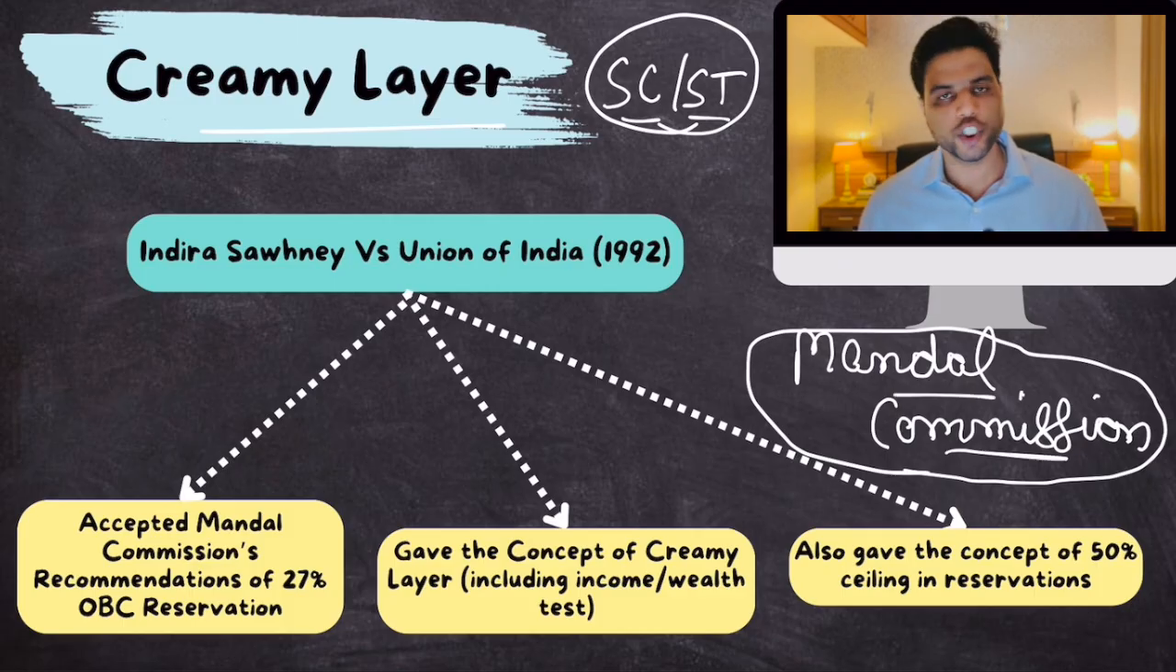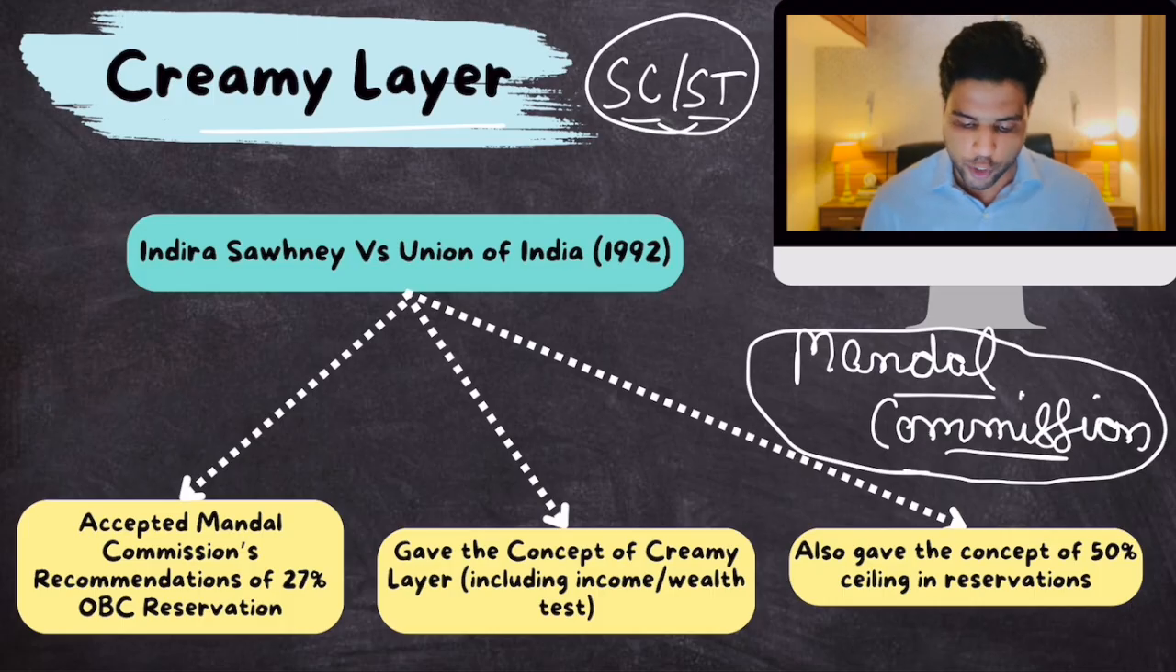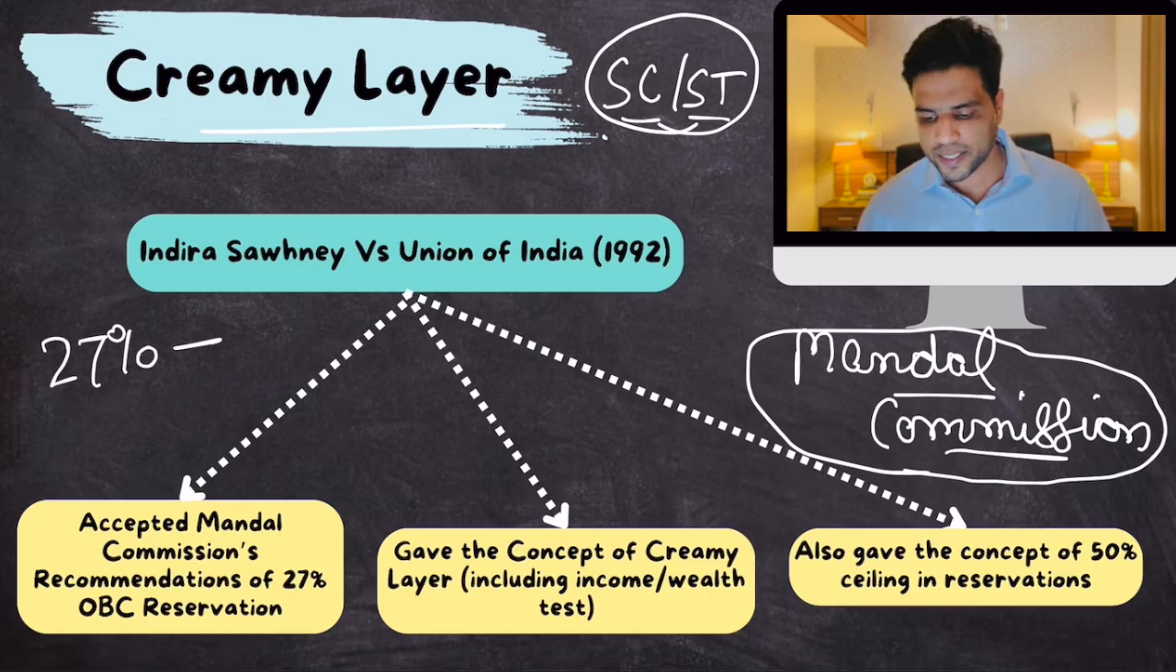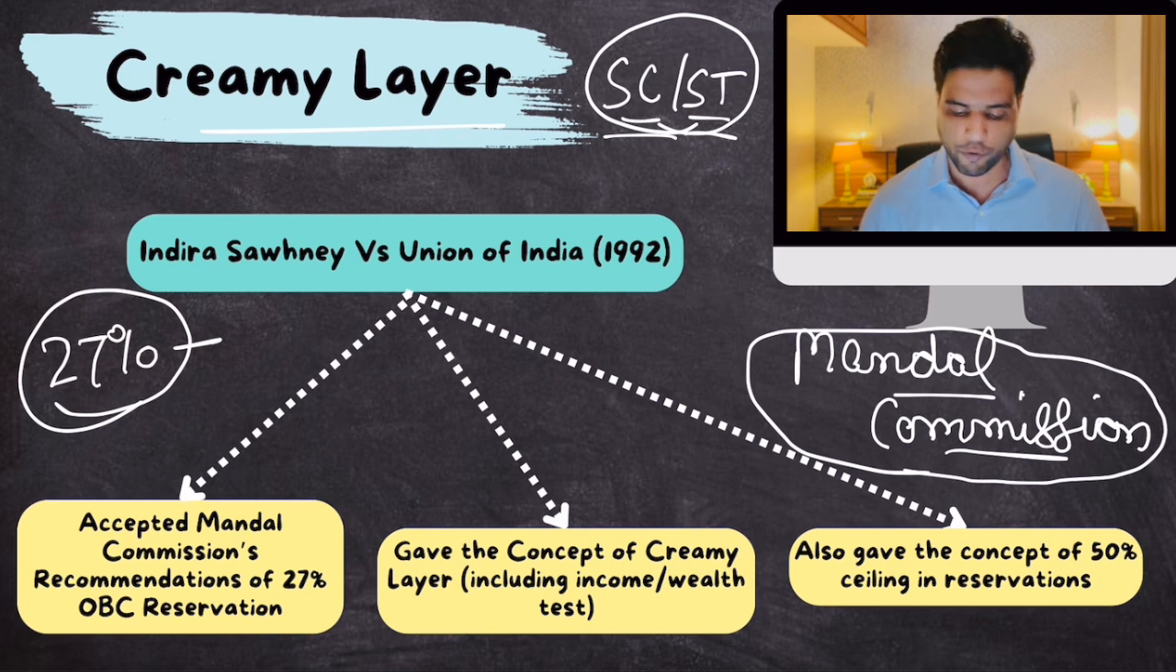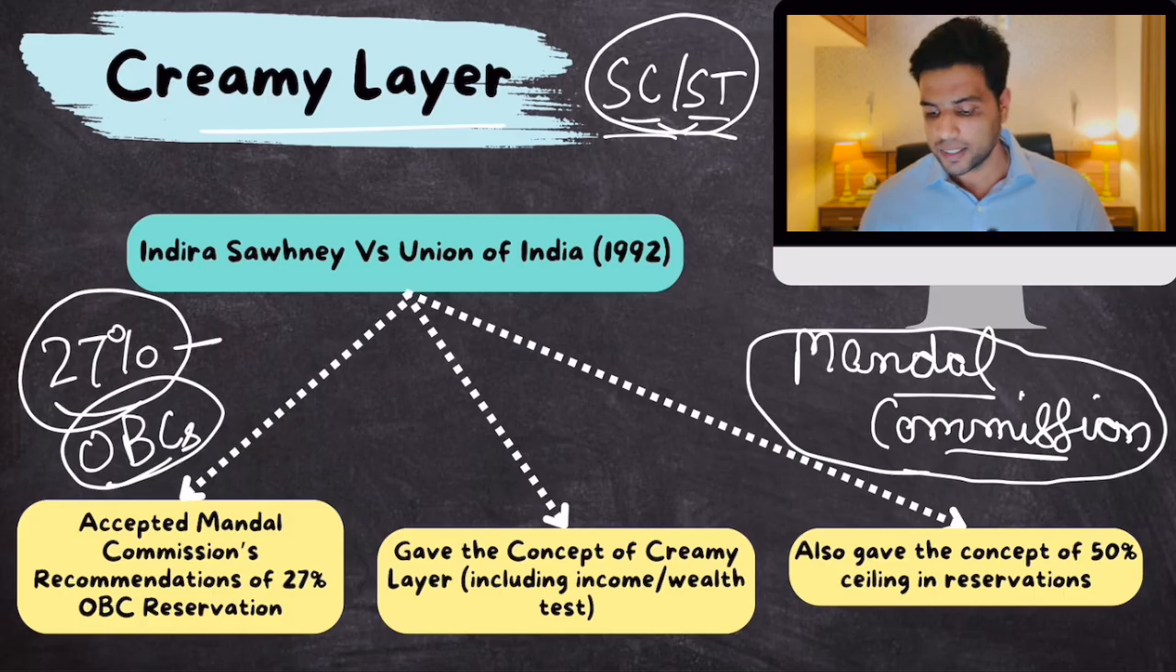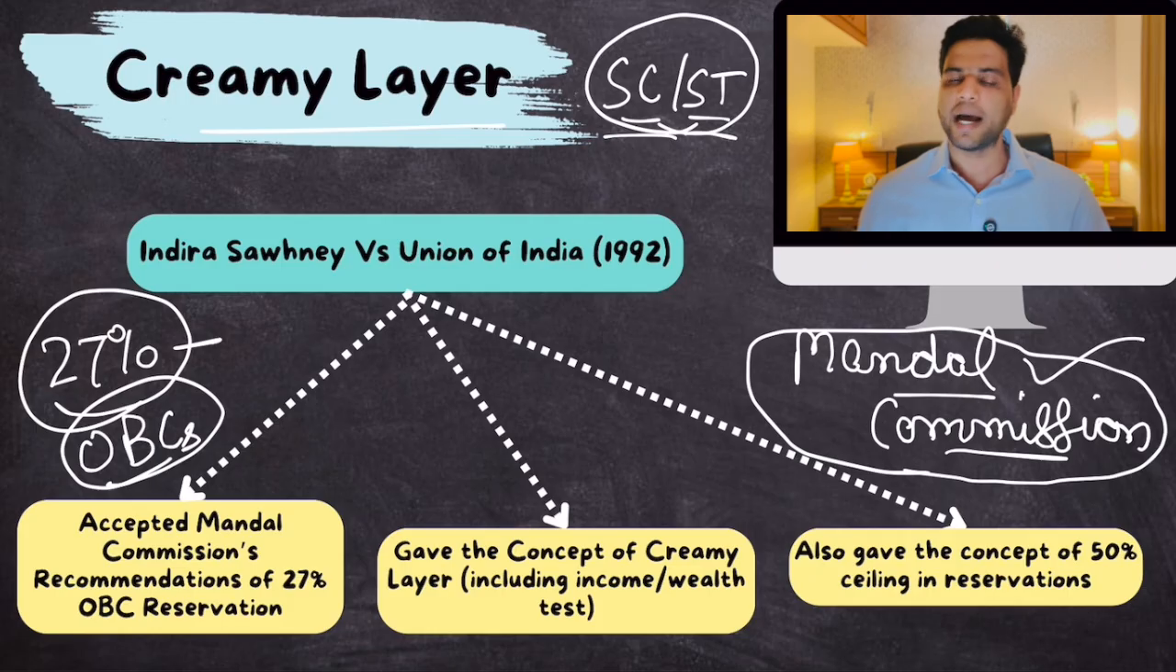Now this Mandal Commission sat and gave its recommendations. There were many recommendations, but the most important recommendation was 27% reservation in public employment. So apart from SC/ST reservation, there should be 27% reservation for other backward classes. Okay, the government accepted this recommendation, but there were some people who were not happy with this extra reservation. They said that there is too much reservation. We shouldn't give this 27% reservation to OBCs.